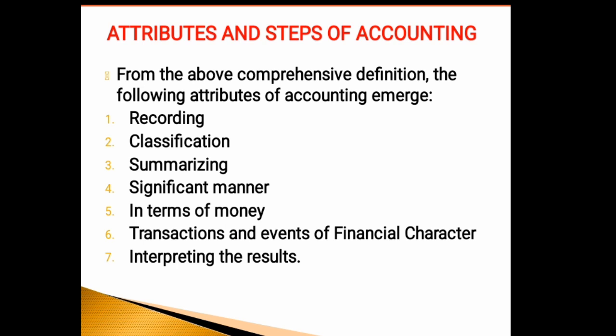And the third attribute and step of accounting is summarizing. The classified data in the ledger is presented periodically in a manner which is understandable and useful to the owners as well as the interested parties. It is concerned with preparation and presentation of all the classified data in a manner which is useful to the users. This function involves preparation of the trial balance and financial statements such as trading account, profit and loss account, and balance sheet.